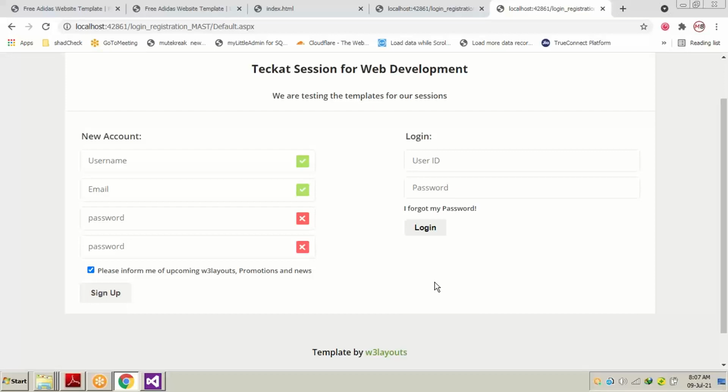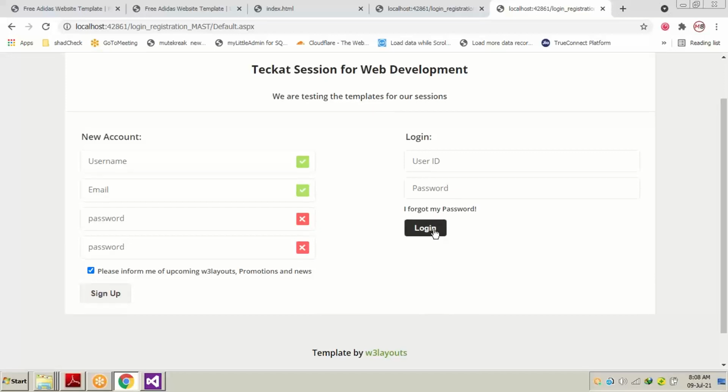So what we did for the validation, for stopping users from making mistakes, stopping users from leaving any important field empty, we use JavaScript validation, which will tell the user what mistakes and what fields they are keeping empty without refreshing the page again and again, and without sending the request to the server.